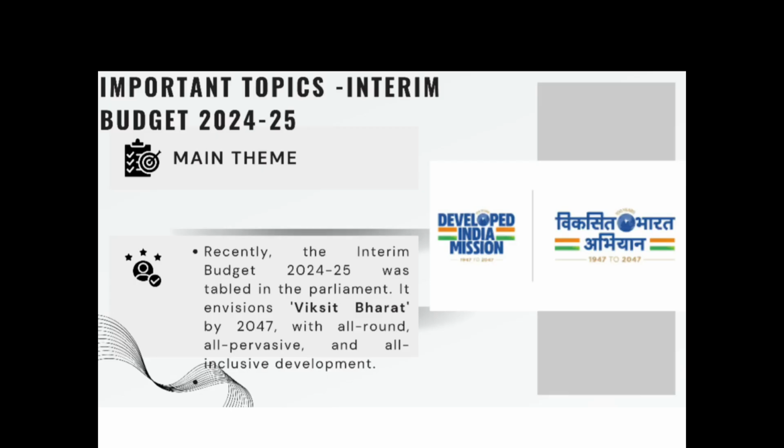Okay, let's begin. The first and most important thing of any budget is its theme. So what is the main theme of this year's budget? It is Viksit Bharat by 2047. This is the primary theme of the 2024-25 budget. It is all about all-around, all-pervasive and all-inclusive development. There might be a theme-based question: what is the theme of this year's budget? It will be Viksit Bharat.